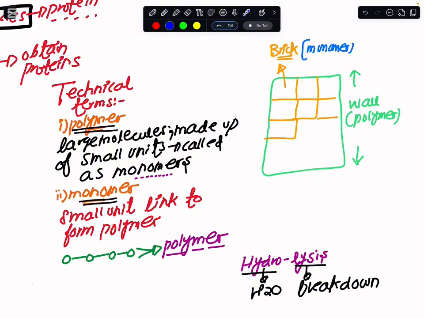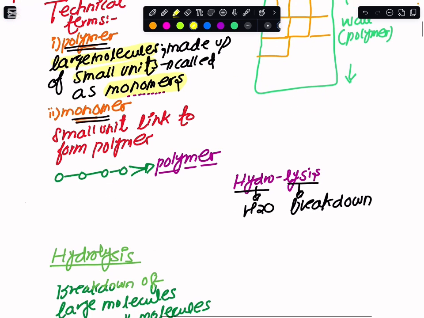So by simple mean, what a polymer is: it would be a large molecule, and this large molecule would be made up of small repeating units, and these small repeating units are termed as the monomers. The monomer would be a small unit, and when these small units link up with one another, as a result we make a complex substance out of it, and that would be named as the polymer.